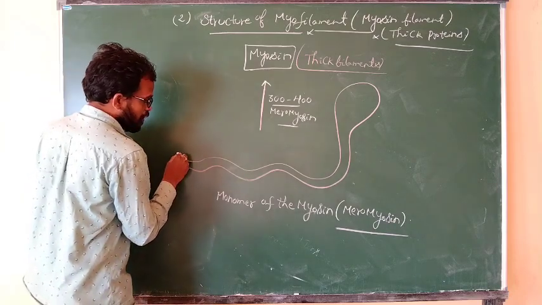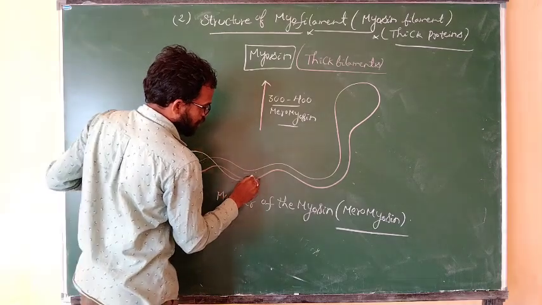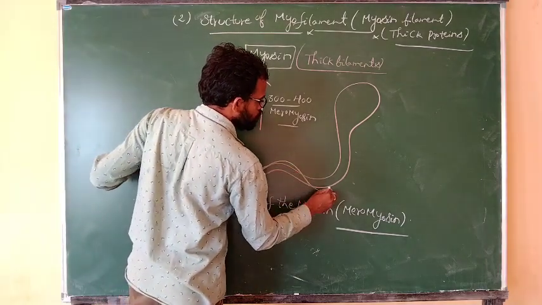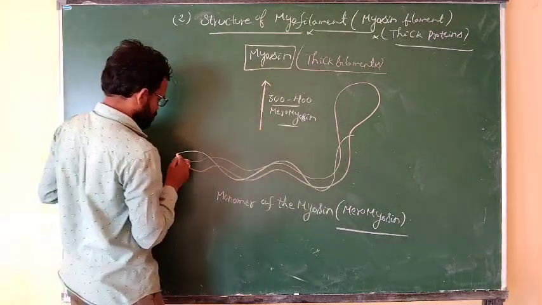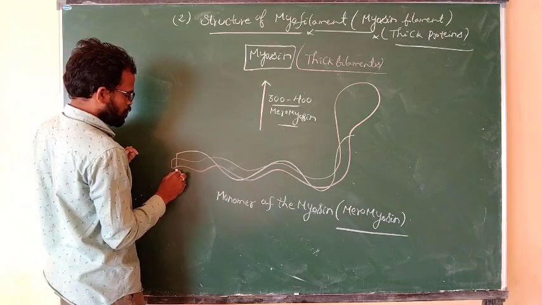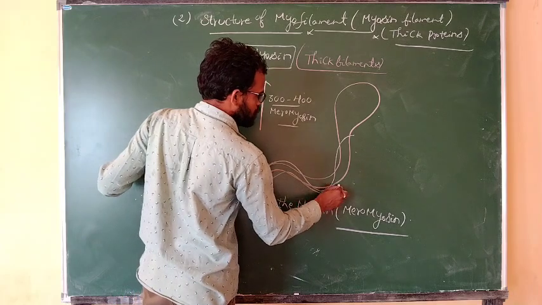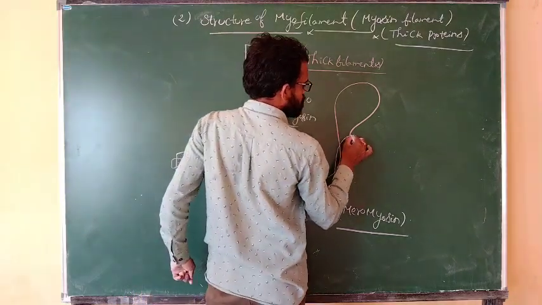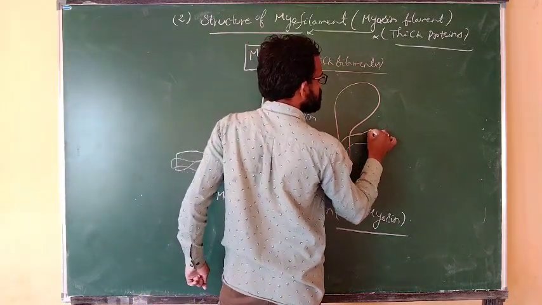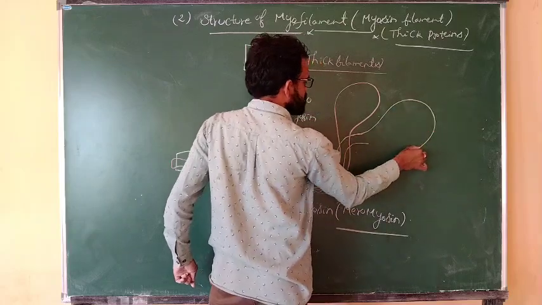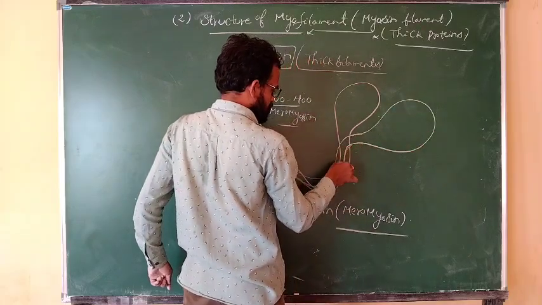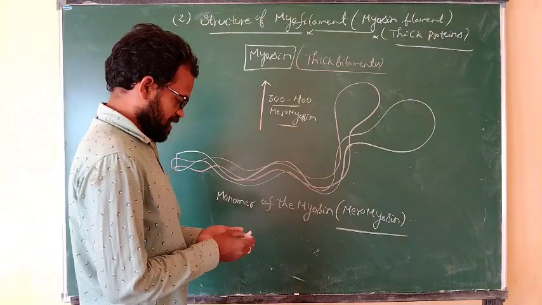The single meromyosin always looks like a snake shape.